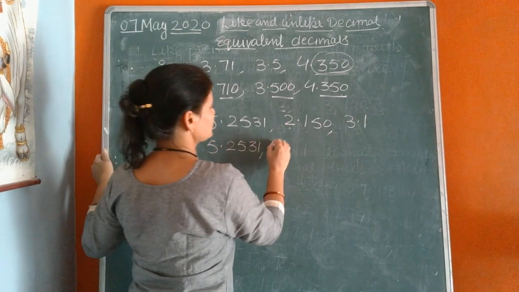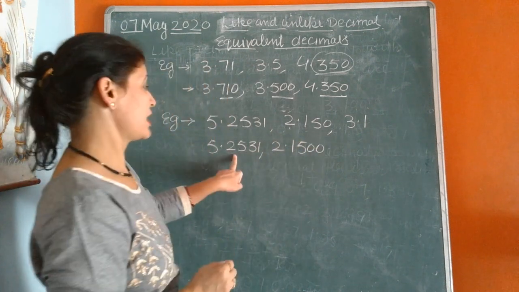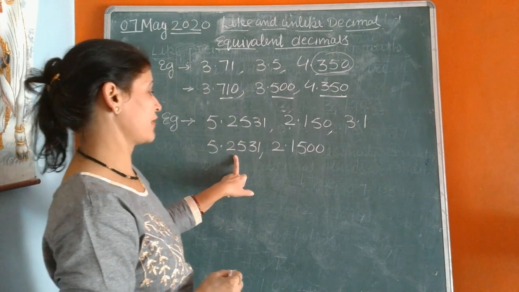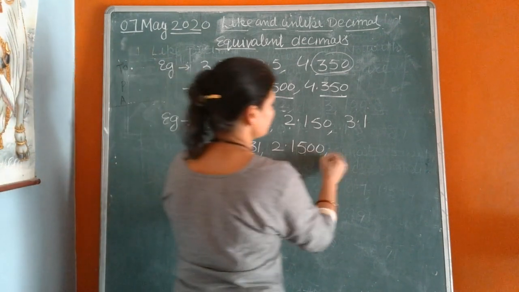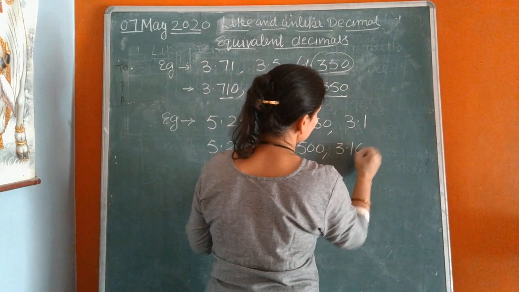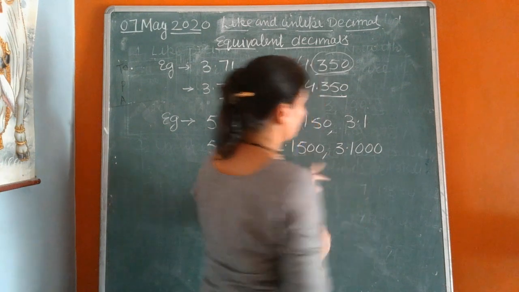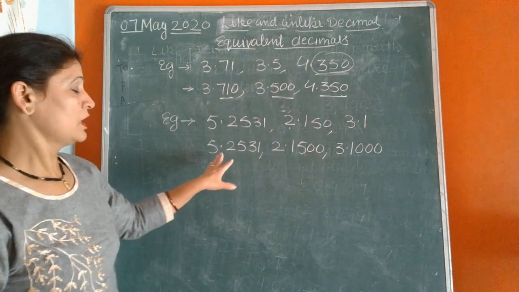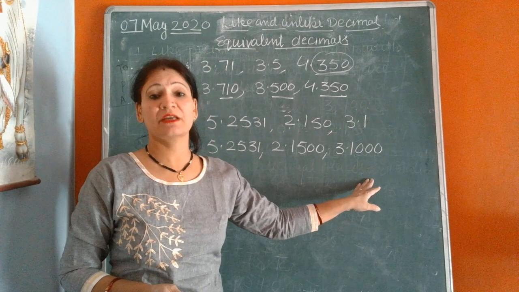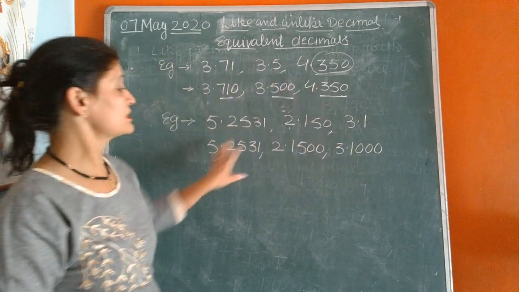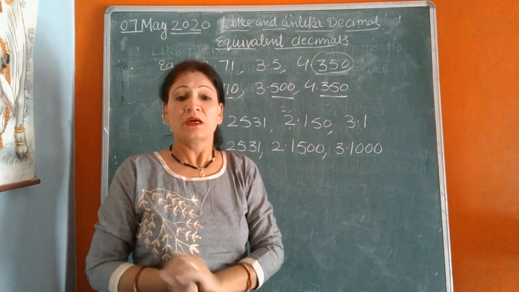Now next is 2.15000, which has four digits after the decimal, and 3.1000 also has four digits after the decimal. Now these have the same number of digits after the decimal, so these are equivalent decimals.